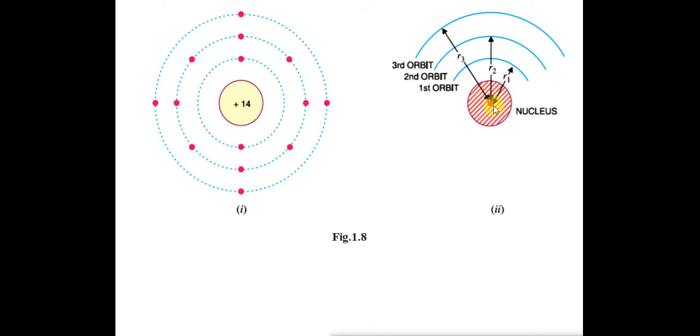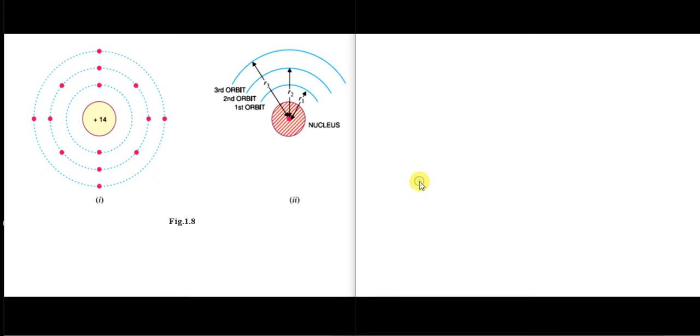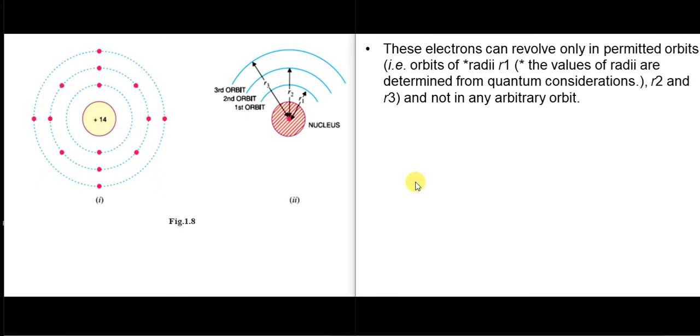Now the distance from the center of the nucleus to the first orbit is denoted by radius 1, r1. Distance from the center of the nucleus to the second orbit is radius r2, and distance from the center of the nucleus to the third orbit is called r3. Now the electrons revolve only in the permitted orbits of radius r1, r2, r3, and so on.